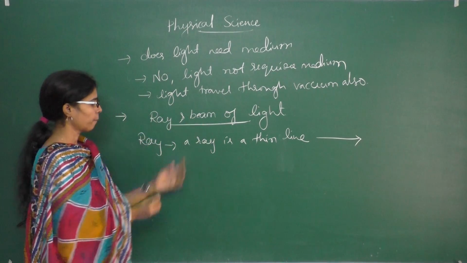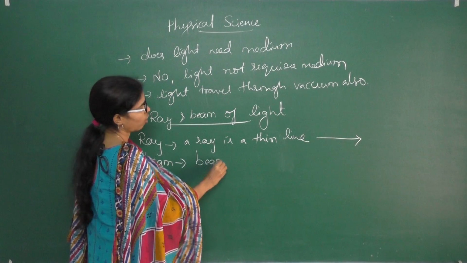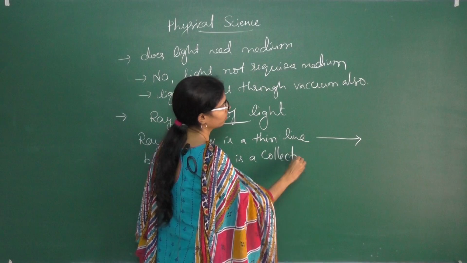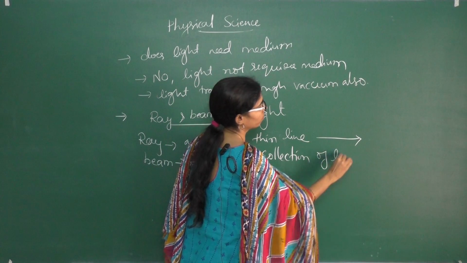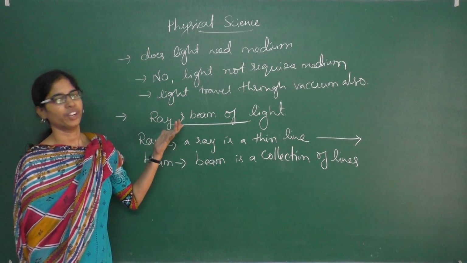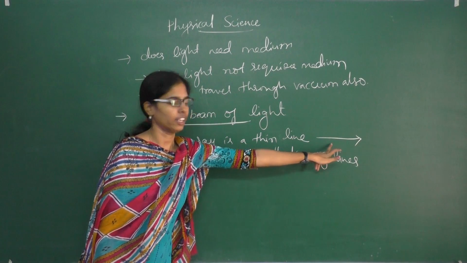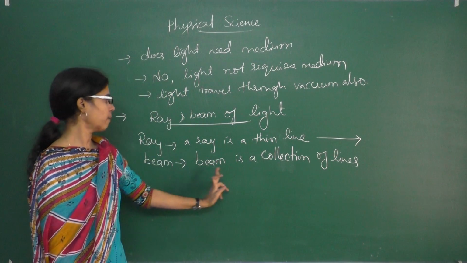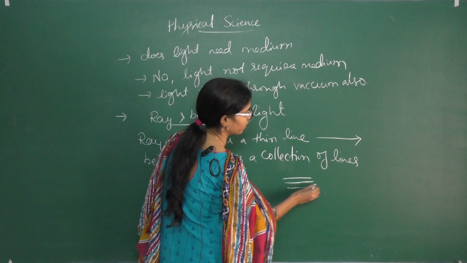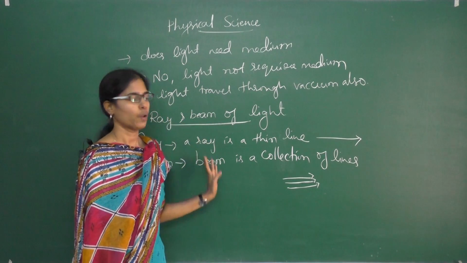Next, what is a beam? A beam is a collection of lines. So, children, what is the difference between ray and beam of light? A ray is a thin line, which I have represented here. A beam is a collection of lines. So, here several lines will be there, that we can call a beam. That is the difference between a ray and a beam.